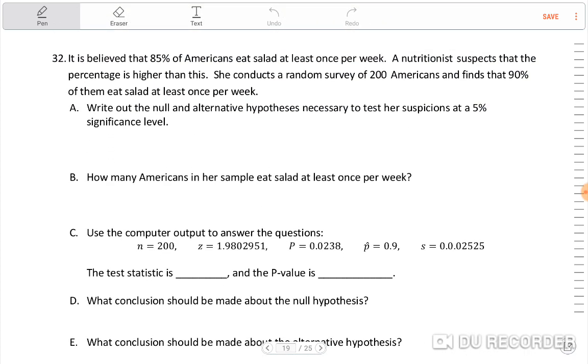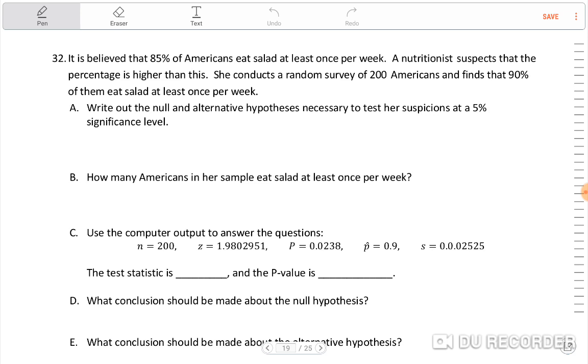Okay, it is believed that 85% of Americans eat salad at least once per week. A nutritionist suspects that the percentage is higher than this. She conducts a random survey of 200 Americans and finds that 90% of them eat salad at least once per week. Write out the null and alternative hypotheses necessary to test her suspicions at a 5% significance level. Okay, well, let's see here. Are we dealing with means or proportions? That's the real first question we need to answer.